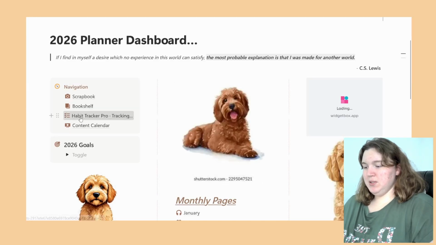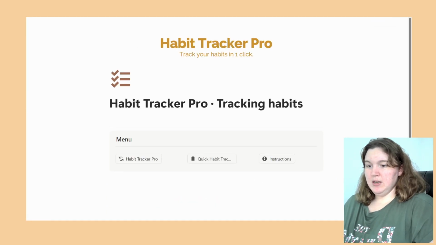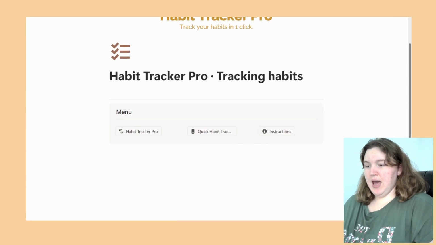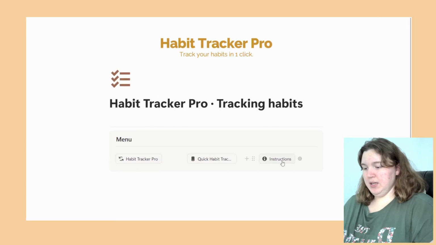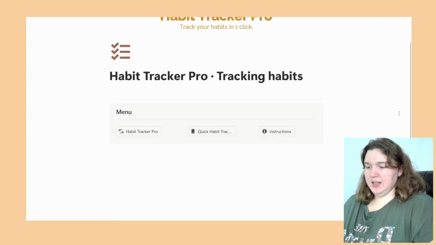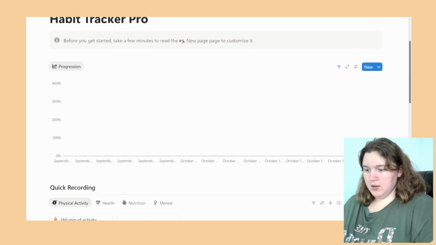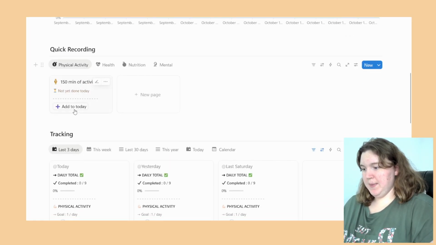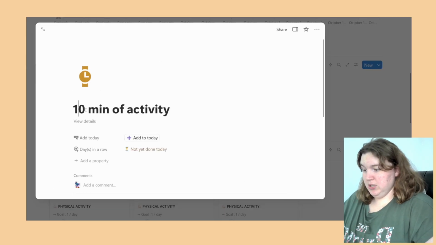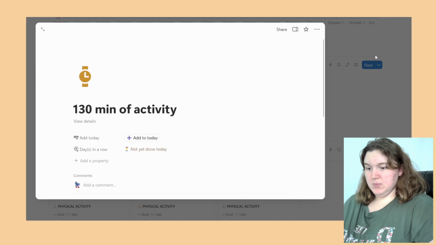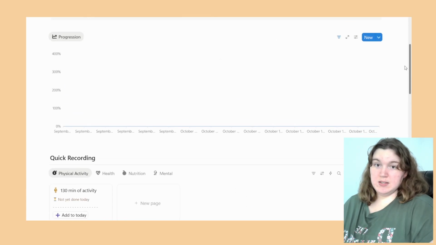Next, we've got this one. This is also a template that I found, again, through Notion's templates. This is the Habit Tracker Pro, and I deleted the instructions, all that stuff. I think it may be set up correctly for now. So anyway, you just track your habits. My goal is it should be 130 minutes. Let me change that. 2 45-minute workouts is 130 minutes.